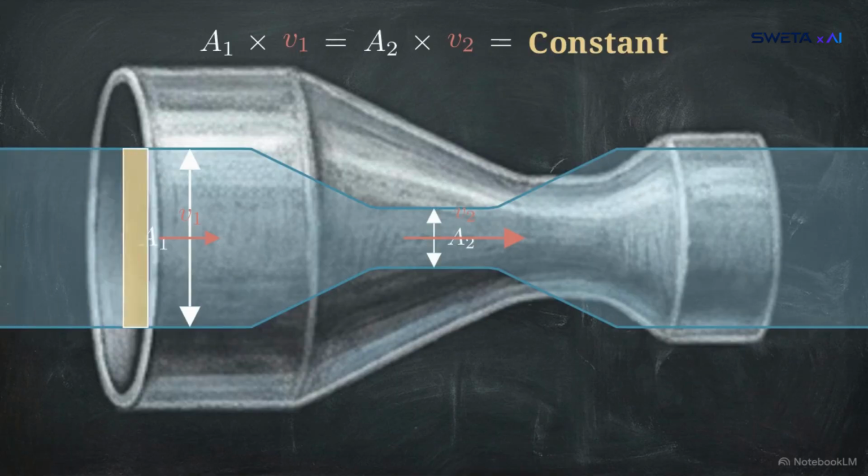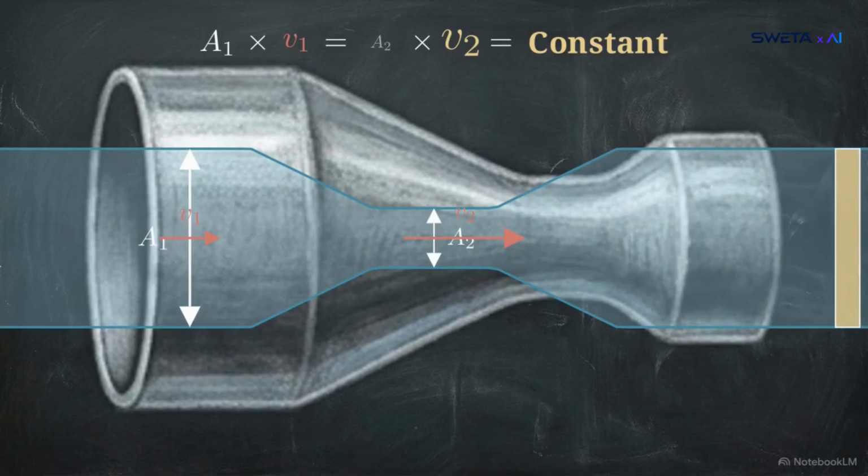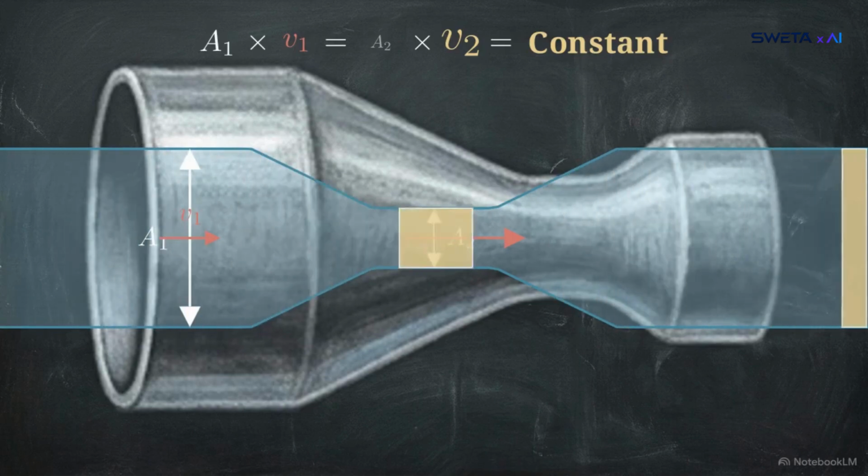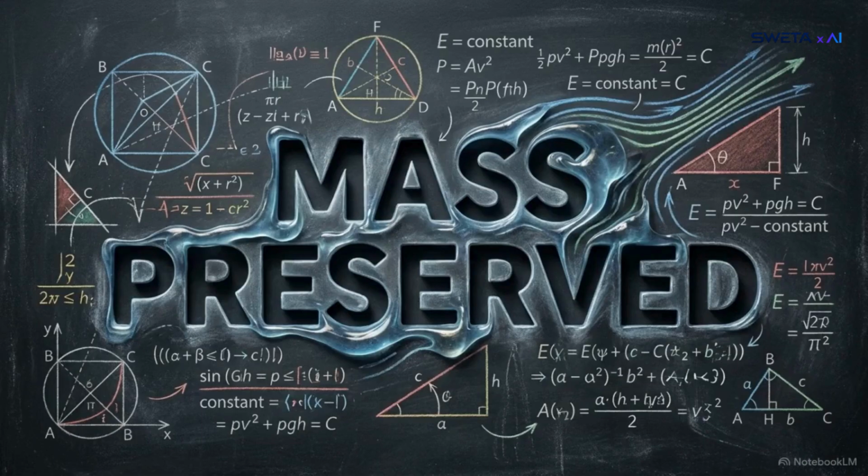This gives us the continuity equation. Area times velocity equals a constant. If the cross-sectional area decreases, the velocity must proportionally increase to compensate. The continuity equation ensures that mass is never lost or gained in the stream.